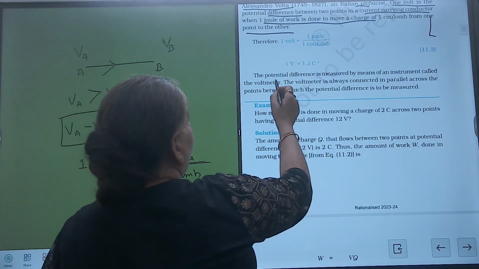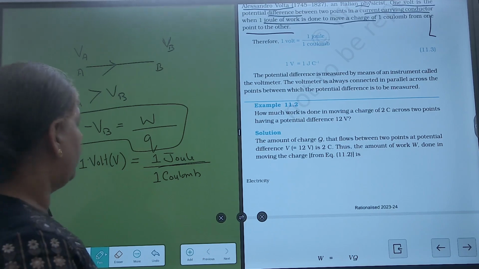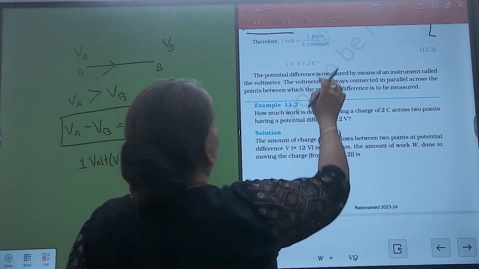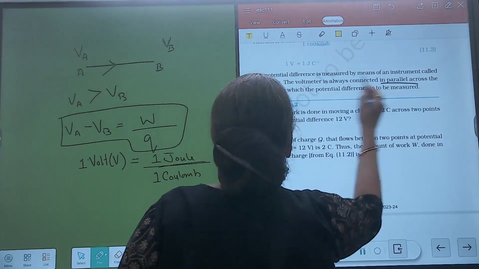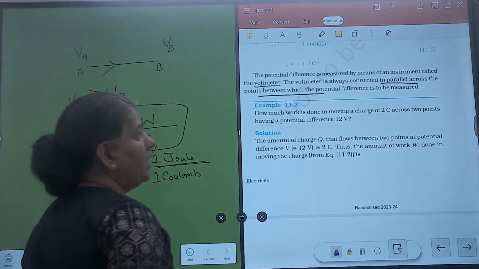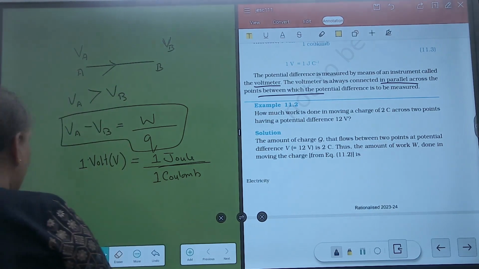See, potential difference is measured by an instrument called voltmeter, and voltmeter is always connected in parallel across the points between which potential difference is to be measured. So what does this mean?